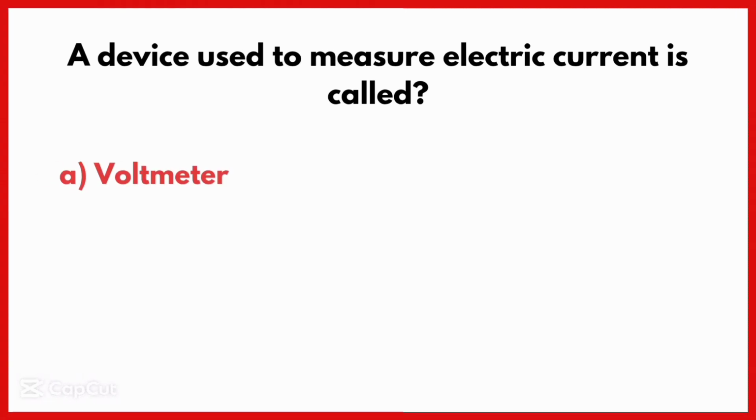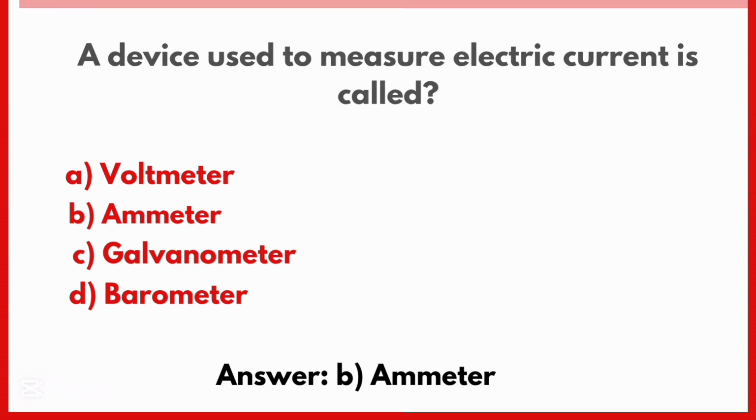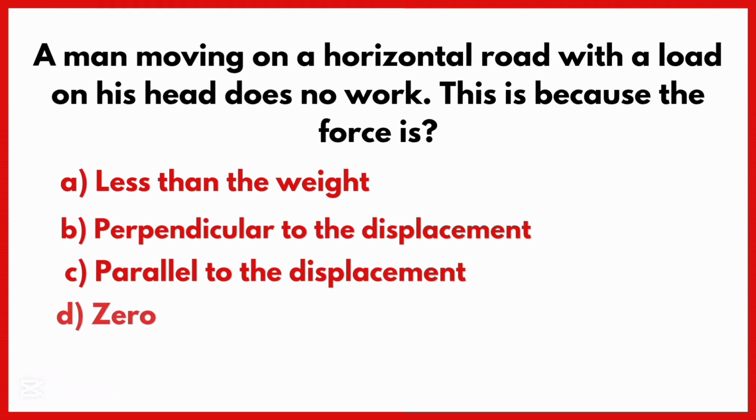A device used to measure electric current is called. Correct answer is option B. Ammeter is used to measure electric current. A man moving on a horizontal road with a load on his head does no work.